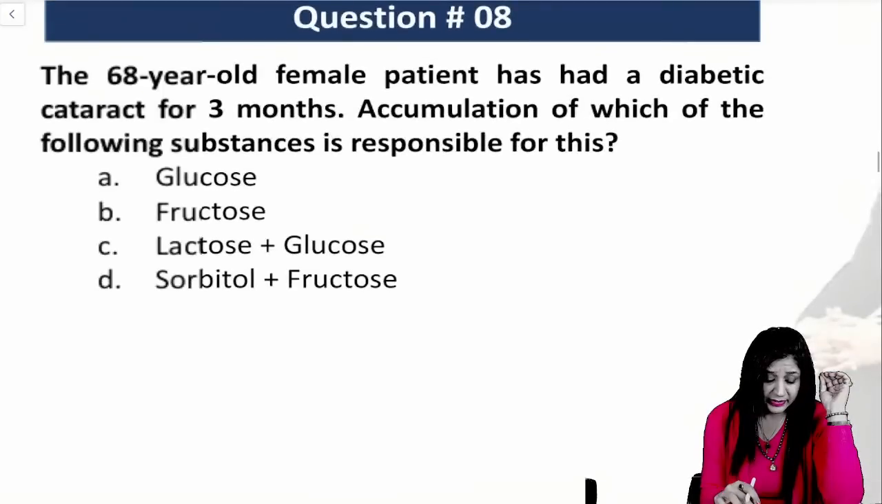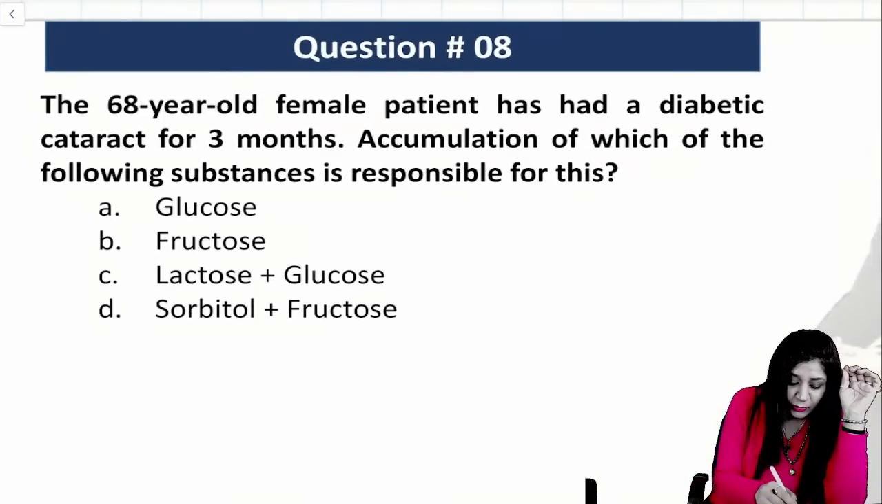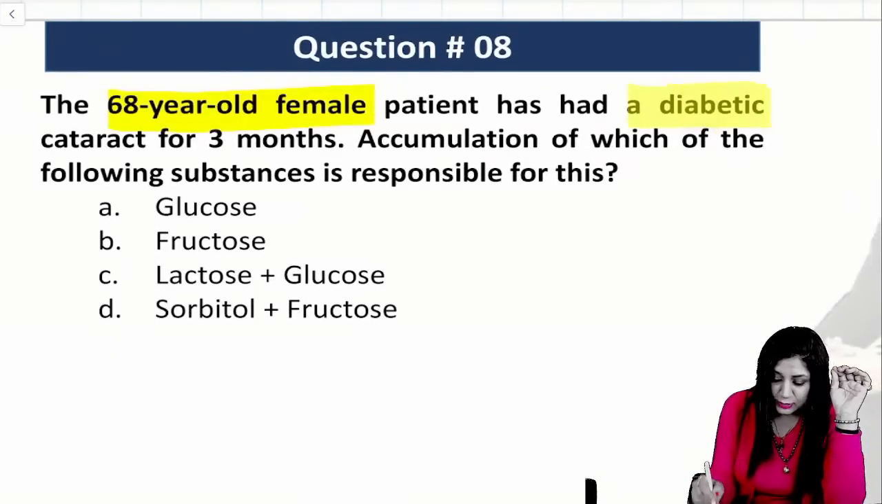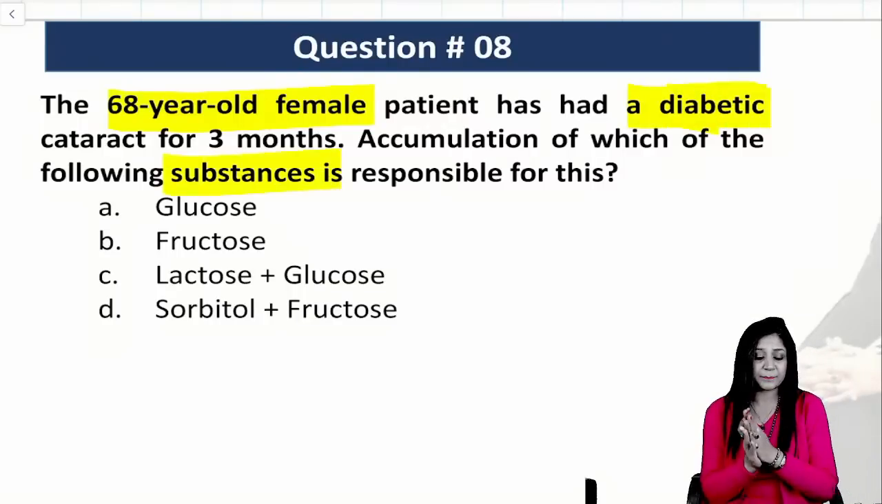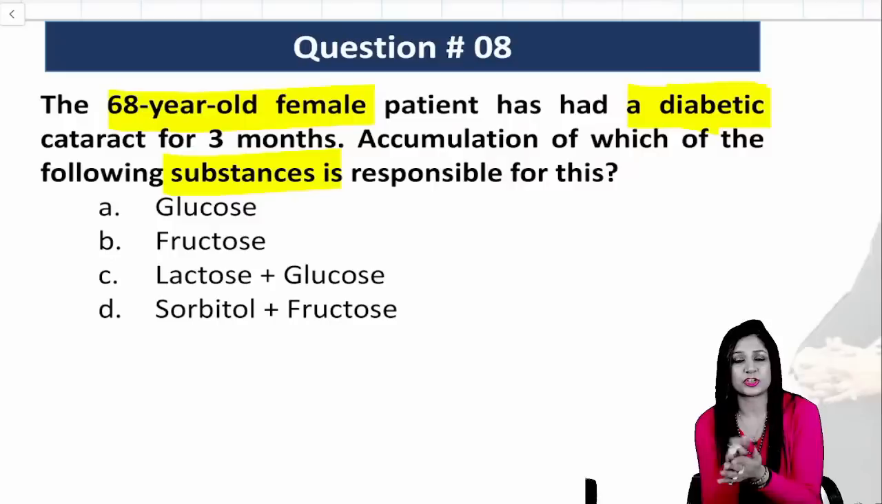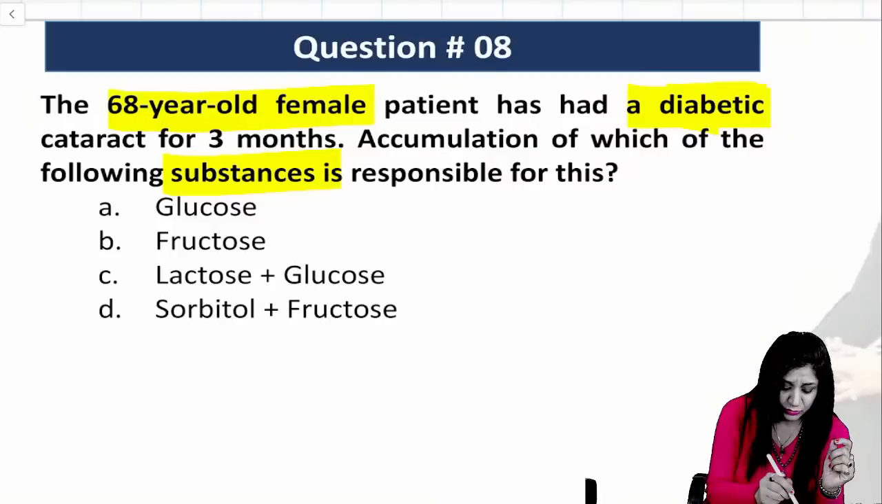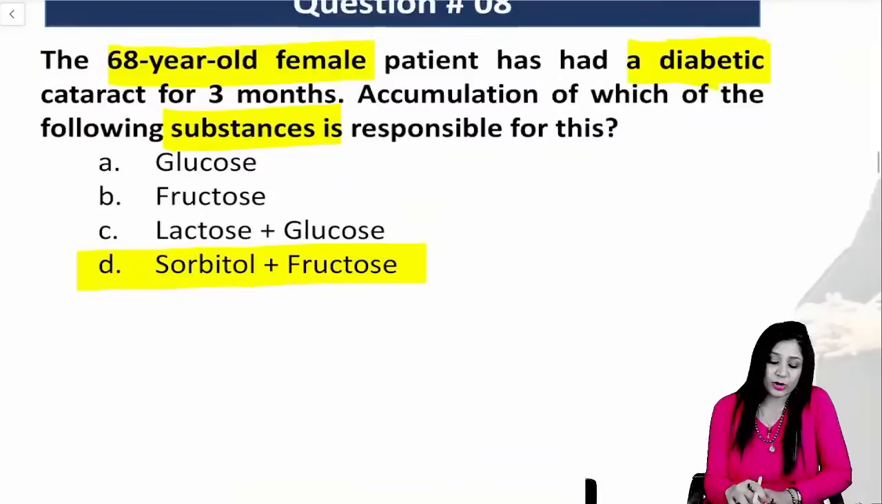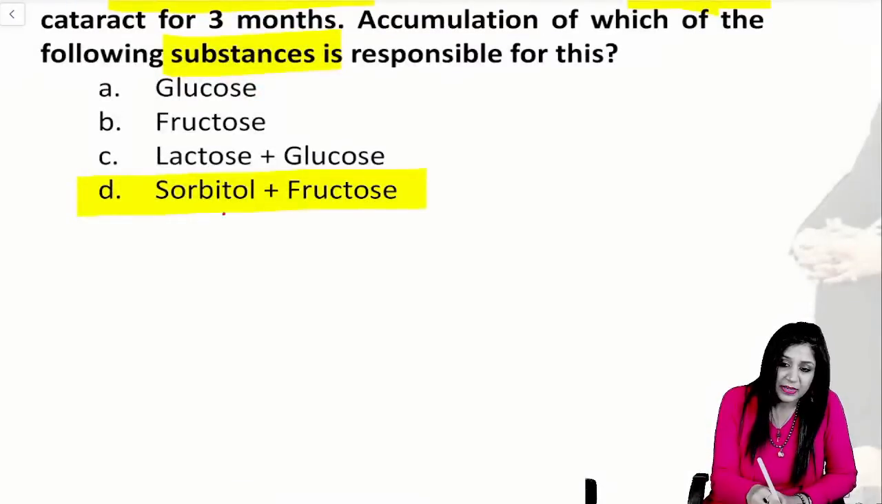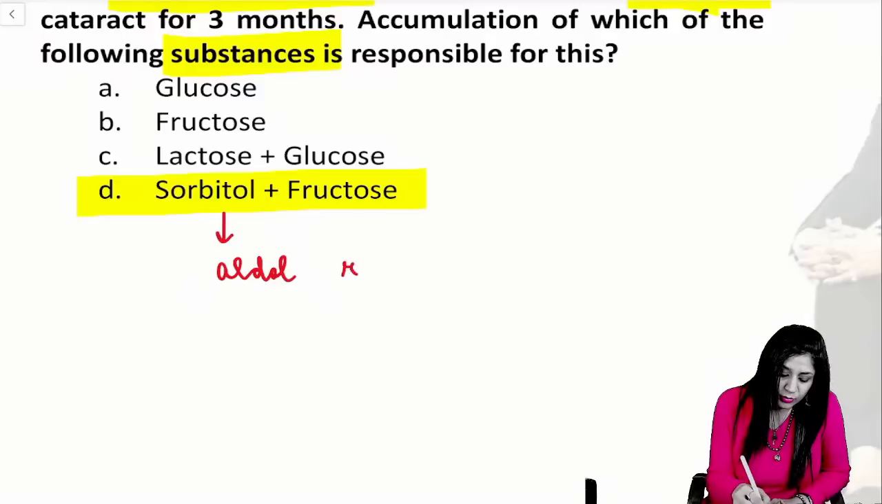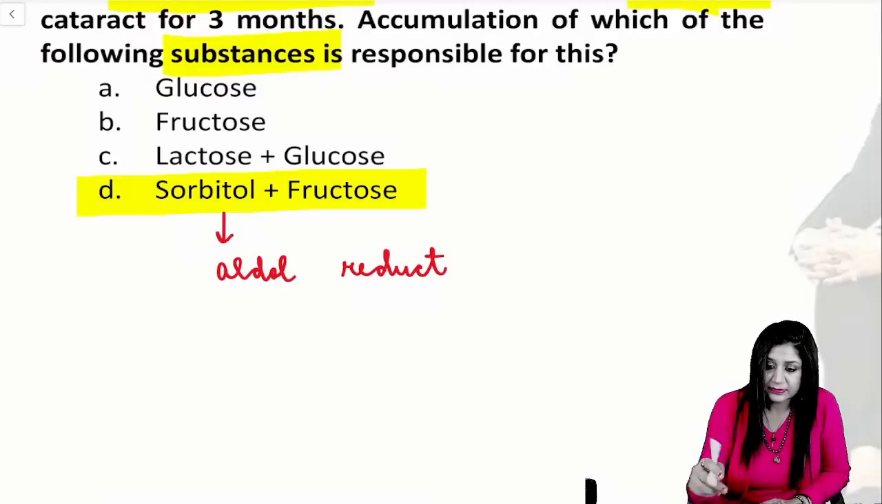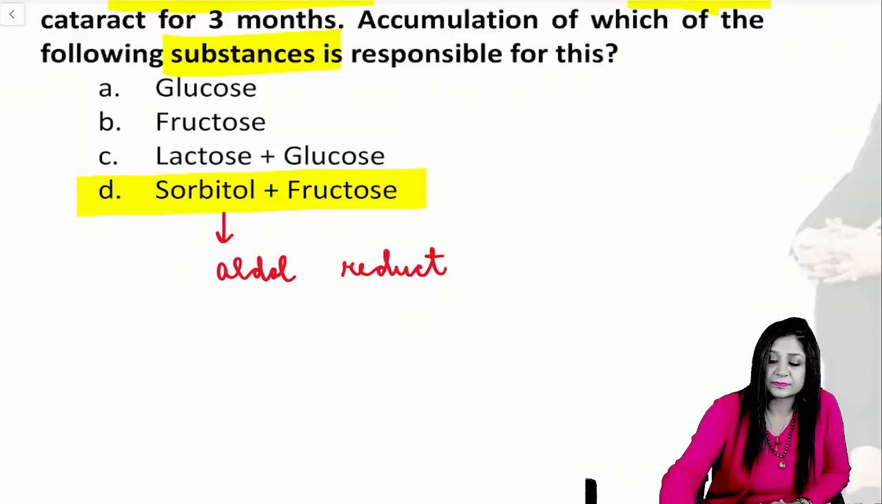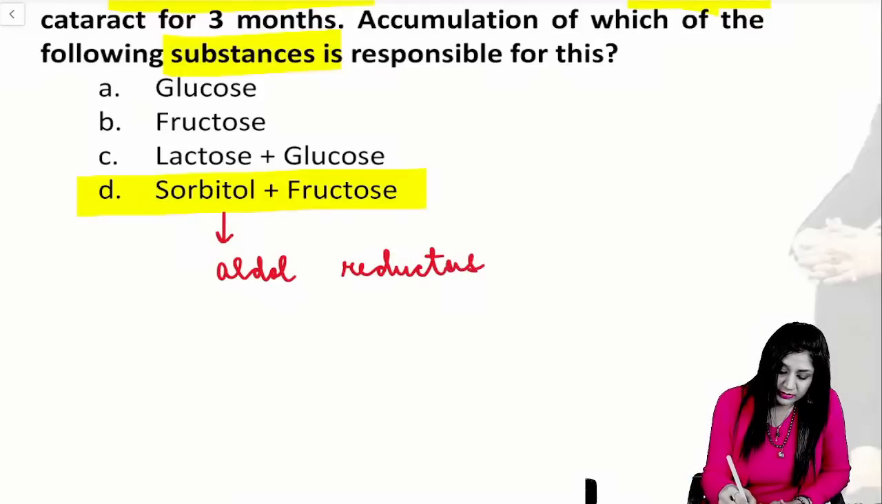Then coming to the next one, we have a 68-year-old female who is coming with diabetes. So diabetic cataract, they are asking: if we are having a cataract in a diabetic patient, then what is responsible for it? It is actually the sorbitol pathway. Very, very important. And you should also know the enzyme. The enzyme is the aldose reductase. It is the aldose reductase enzyme.